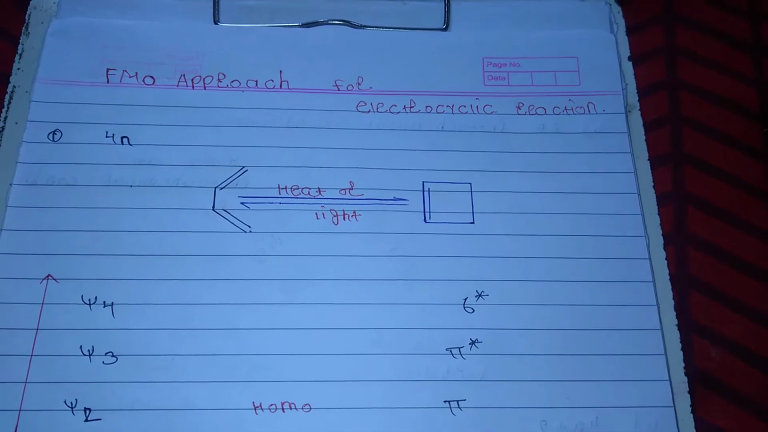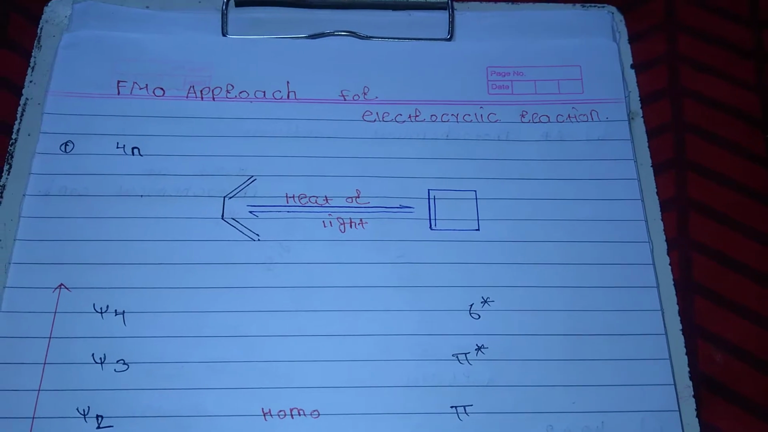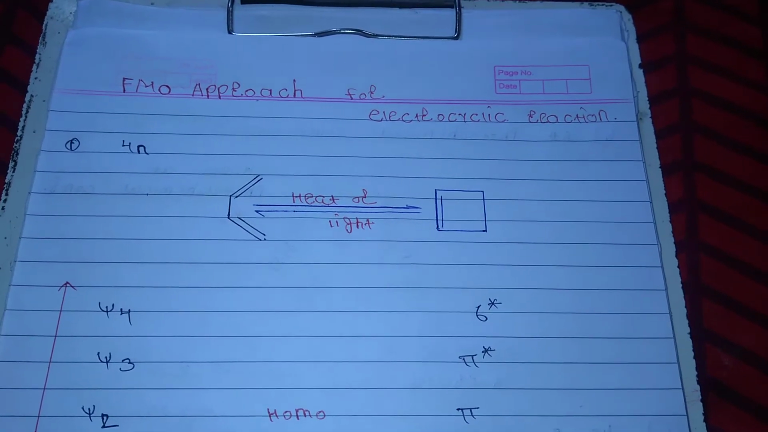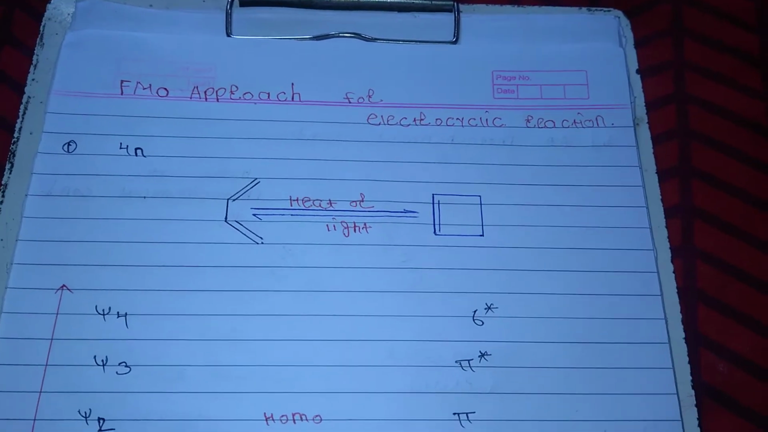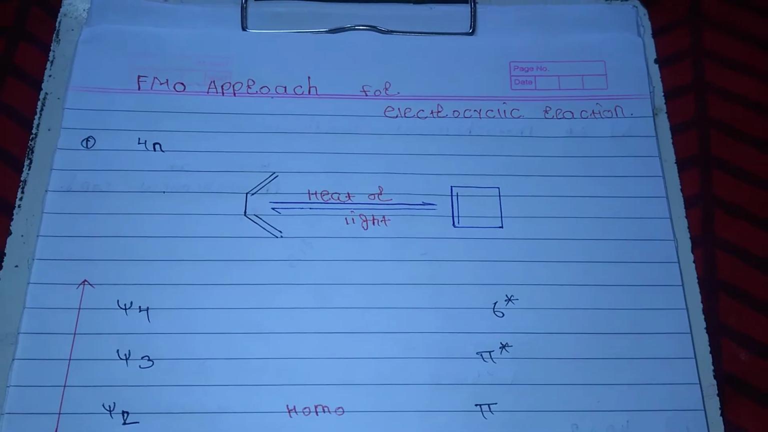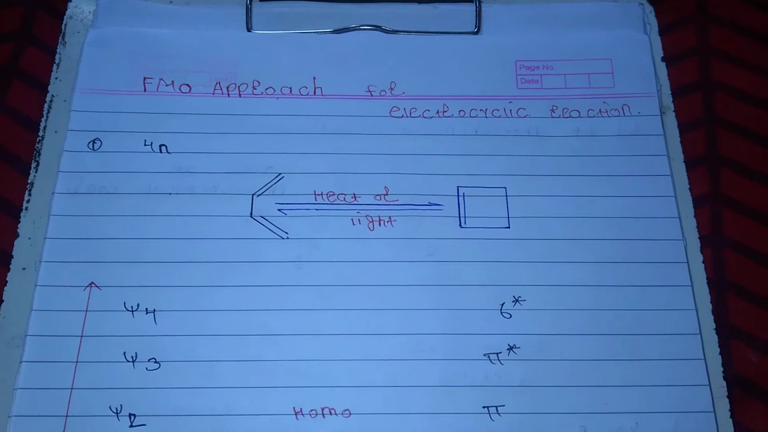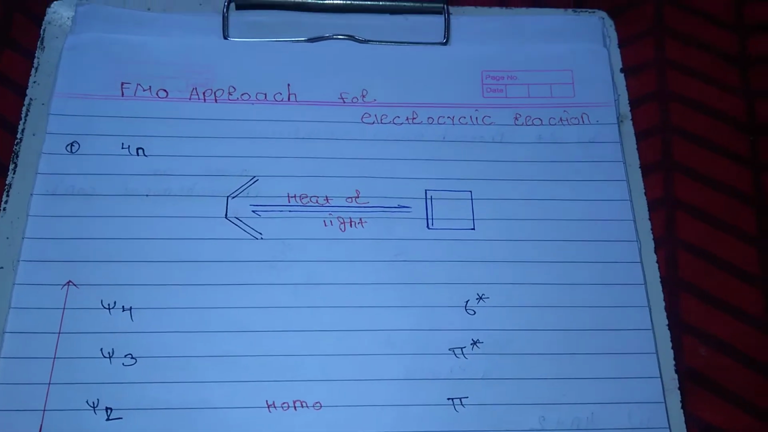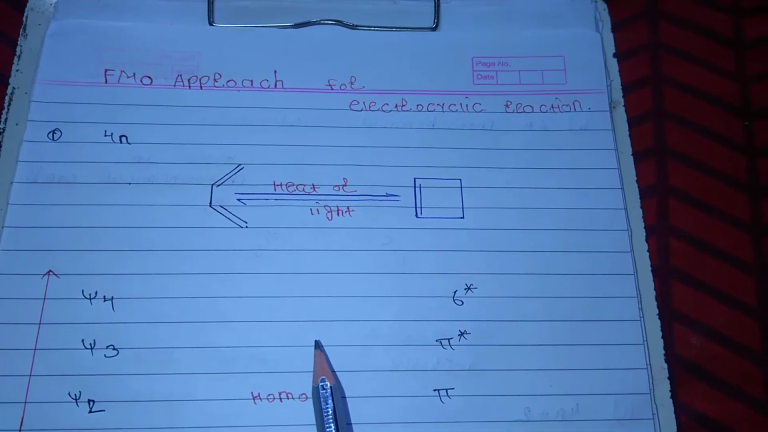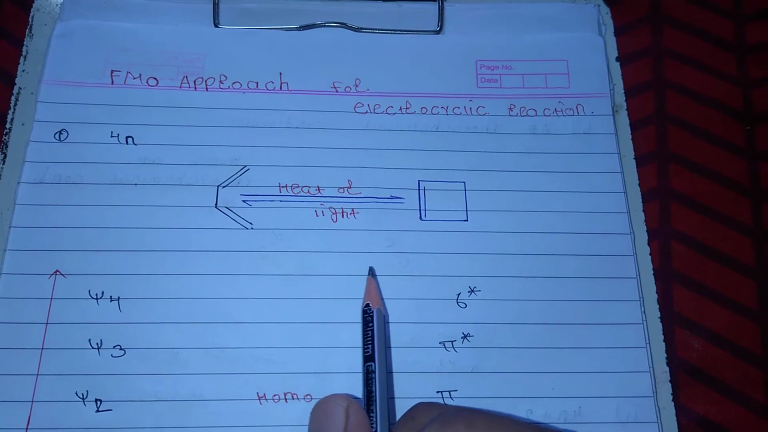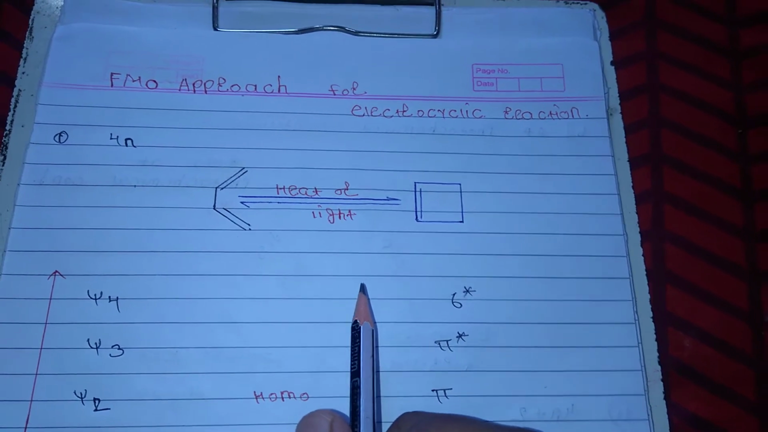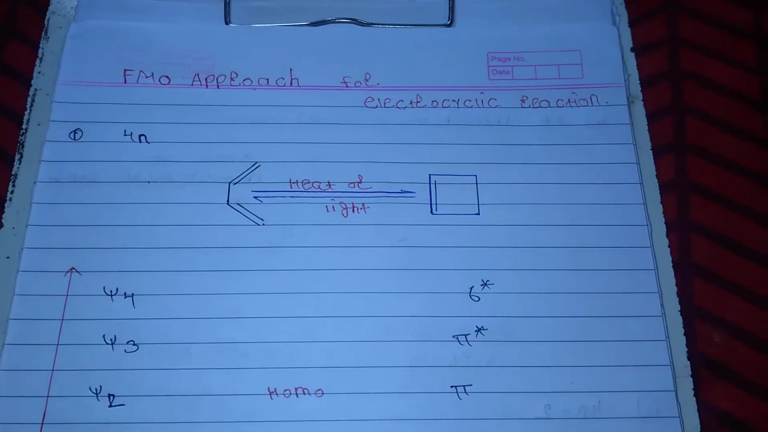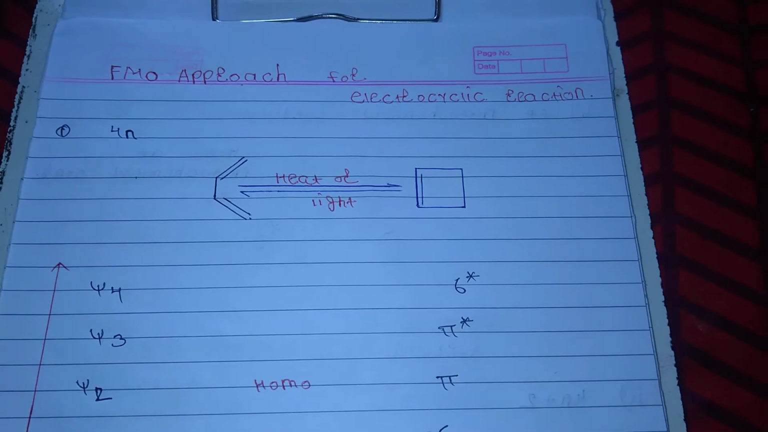There are two types of electrocyclic reactions. The first is 4n and the second is 4n+2 electrocyclic reaction. Now first we see the 4n electrocyclic reactions. The electrocyclic reaction in which, under the influence of heat or light, the closing of 1,3-butadiene to cyclobutane or vice versa takes place under thermal or photochemical conditions is called the 4n electrocyclic reaction.